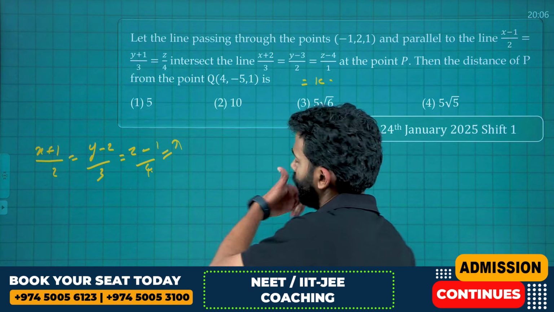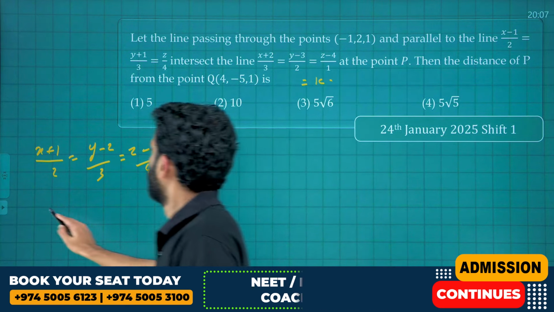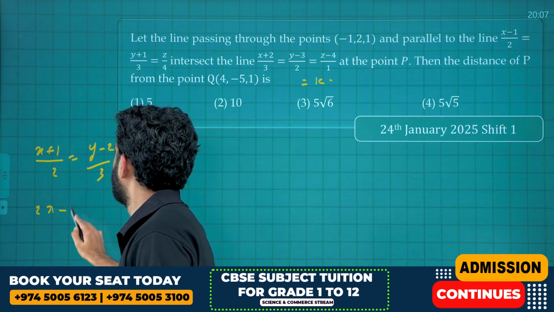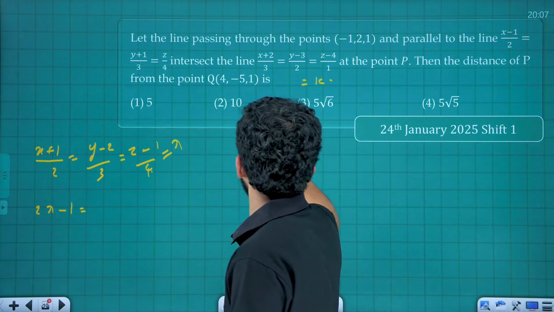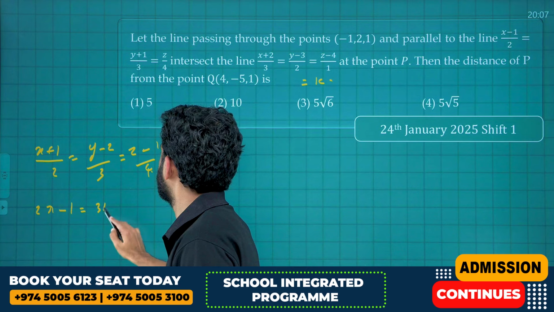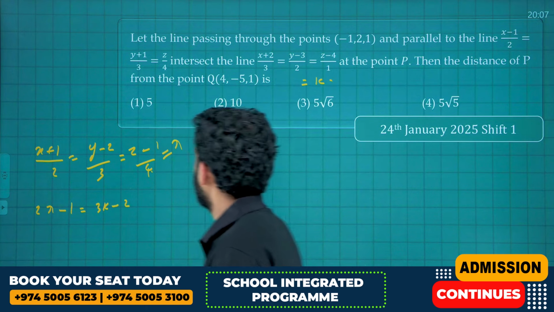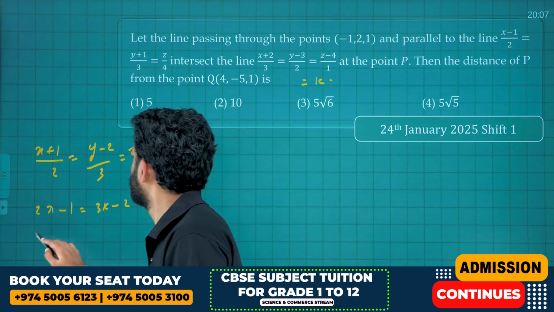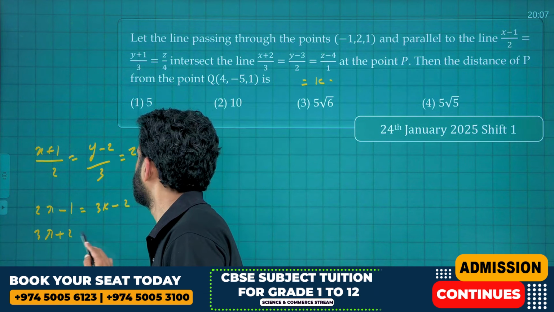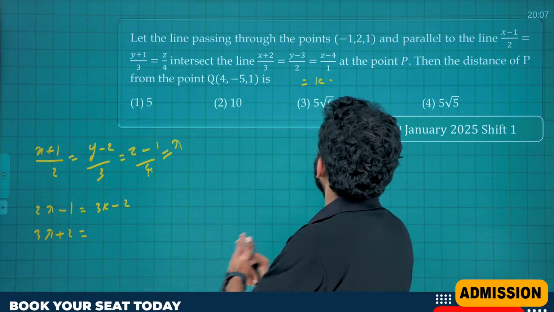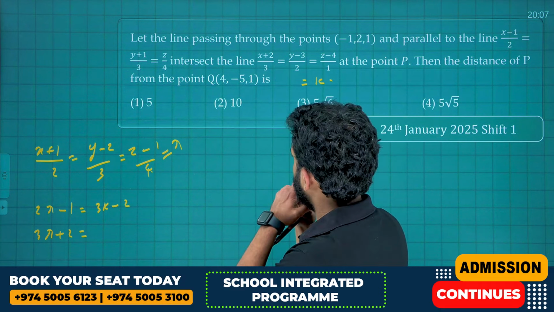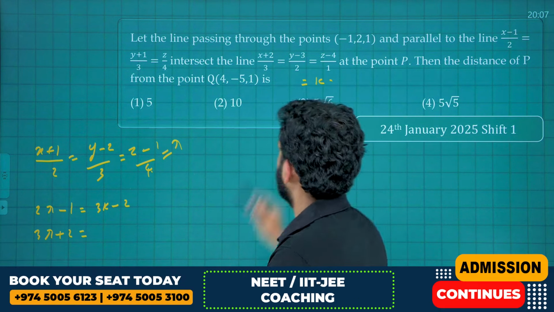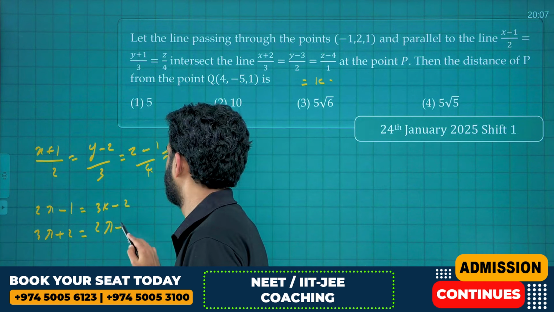The usual drill for finding the point of intersection. Therefore, 2 lambda minus 1 is equal to 3k minus 2, and 3 lambda plus 2 is equal to 2k plus 3.